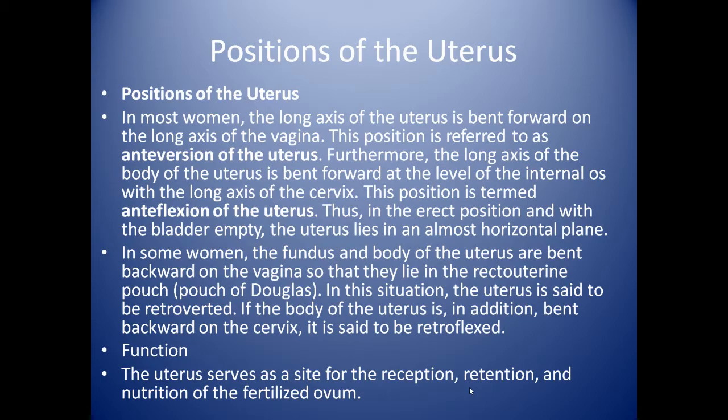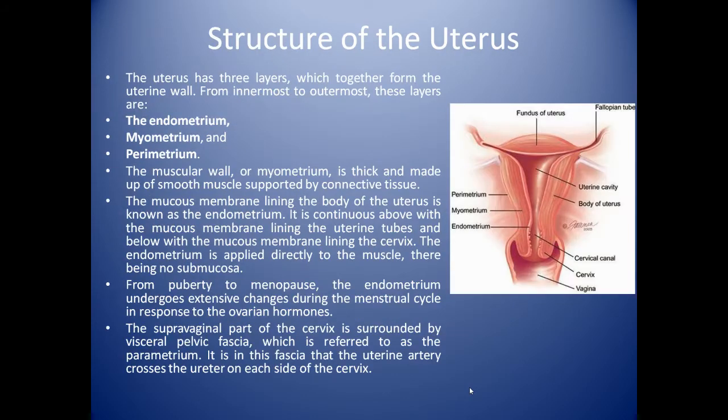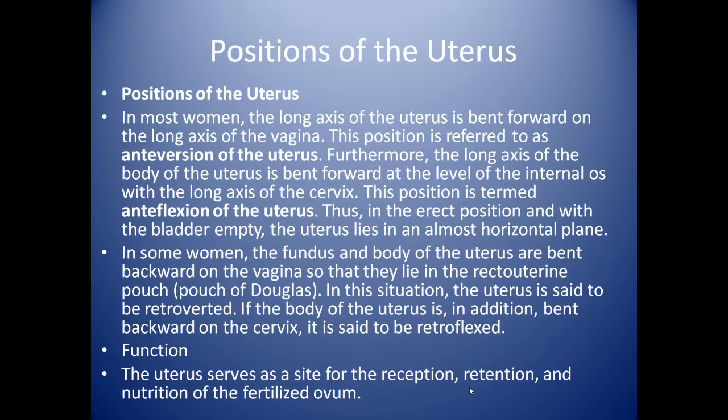Now we will see the position of the uterus. In most women, the long axis of the uterus is bent forward on the long axis of the vagina. This position is referred to as anteversion of the uterus. Furthermore, the long axis of the body of the uterus is bent forward at the level of the internal os with the long axis of the cervix. This position is also termed as the anteflexion of the uterus.